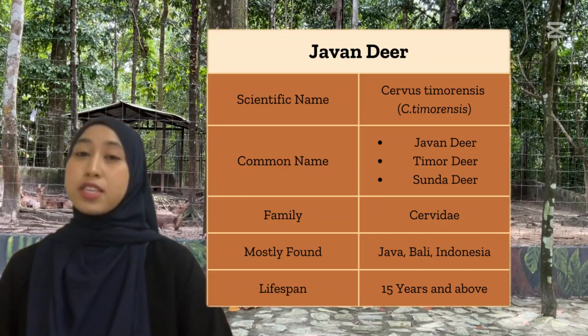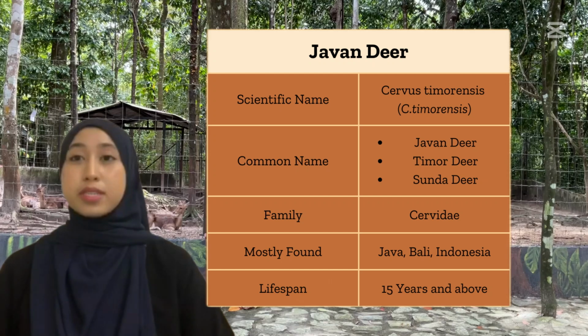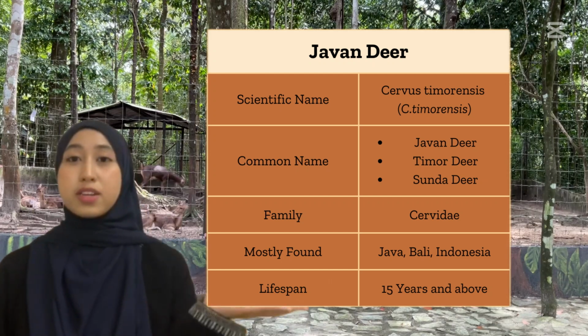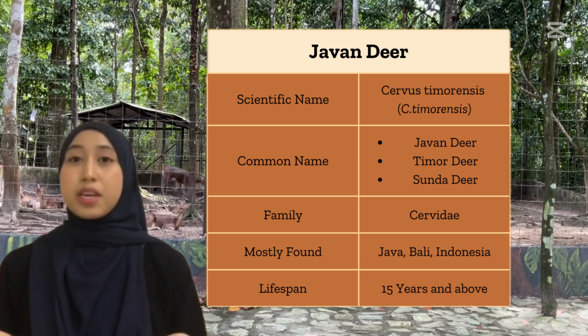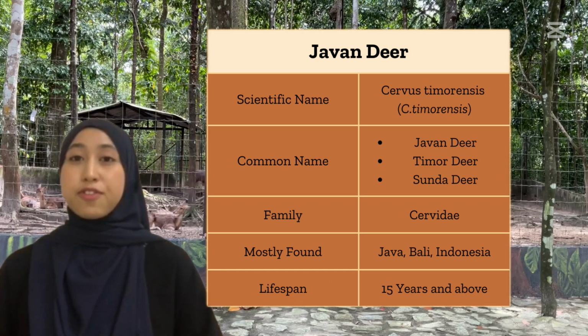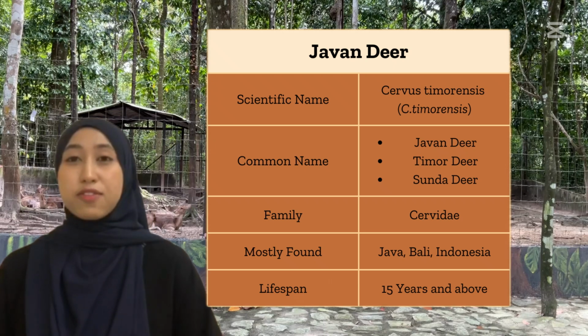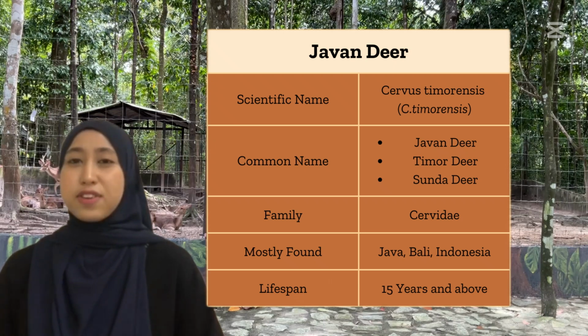The scientific name of this deer species is Cervus timorensis, but people call this deer by its common name, which is Javan deer, rusa deer, or Sunda deer. This species comes from the Cervidae family and is mostly found in Java and Bali in Indonesia. Javan deer can live up to 15 years or longer.